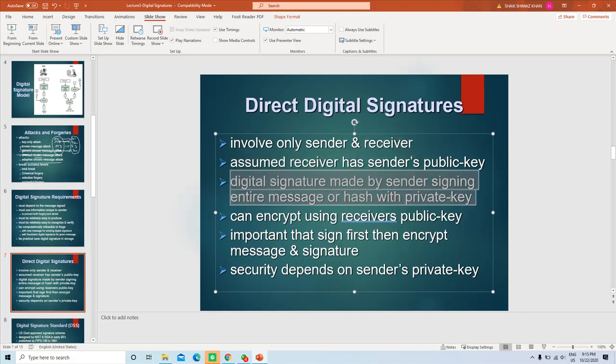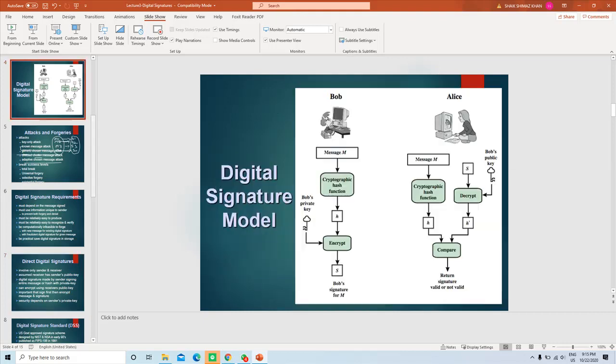The digital signature is made by the sender, signing the entire message or its hash with the private key. So this is what I explained again. The message is hashed and then encrypted using the sender's private key. Okay, this is how the signature is created. Now when the message and the digital signature are sent across the network to Alice, there is no confidentiality.